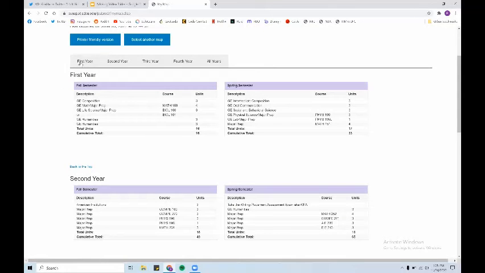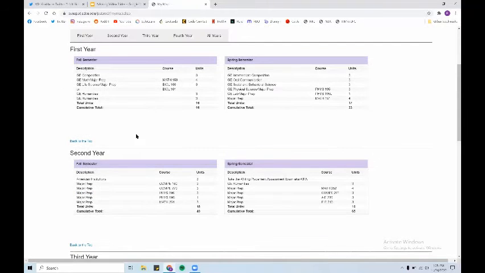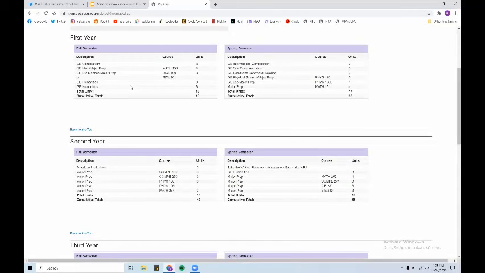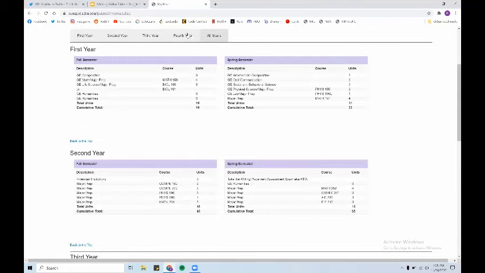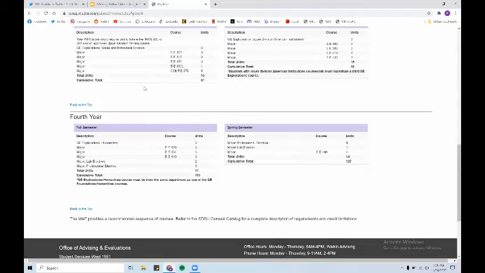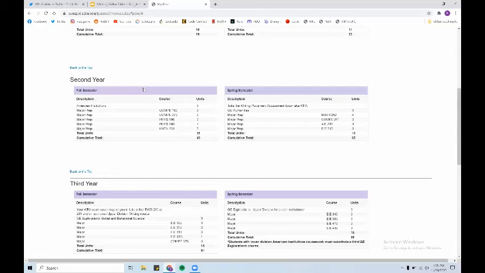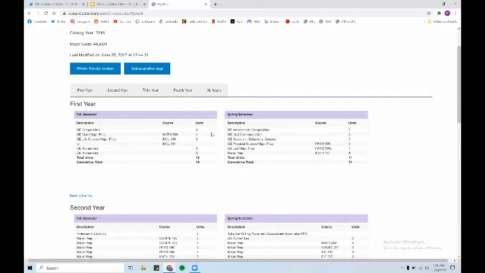But as you can see down here, you have the recommended classes you should be taking at SDSU depending on your year here. So you could either scroll all the way down to figure it out, or you could click here and get straight to it. So when you're trying to figure out what classes you should take or how many units a semester is okay, it's good to stick to these and figure out each semester what you can handle.